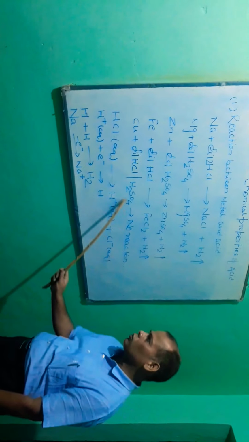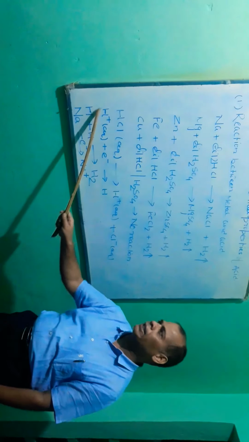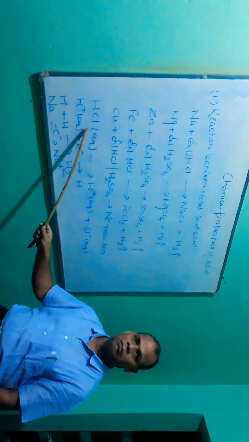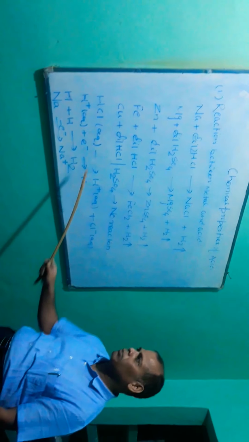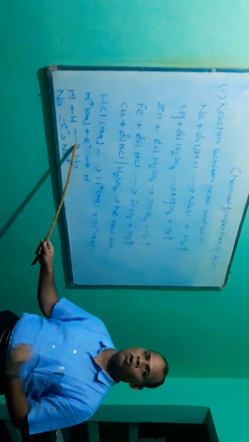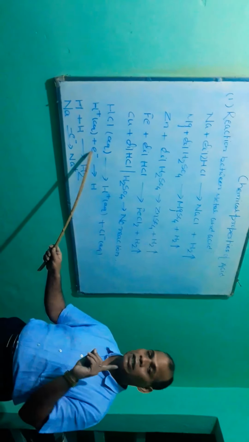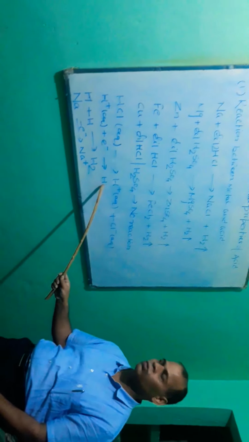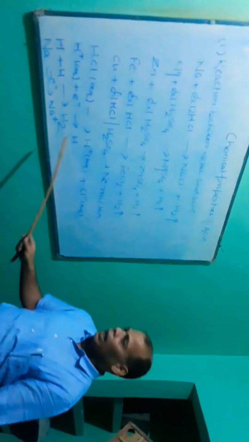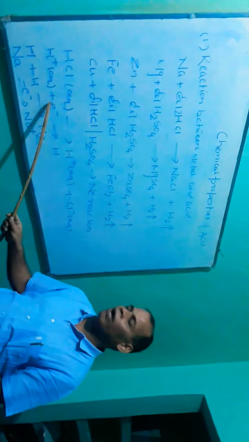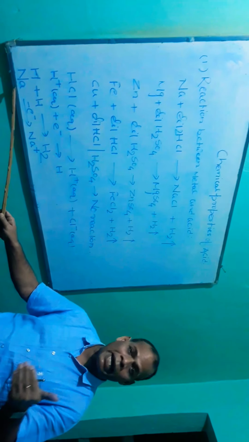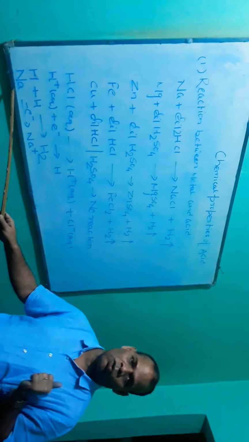Now in order to convert this hydrogen ion into a hydrogen atom, it needs one electron. Only then will the hydrogen ion convert into a hydrogen atom. And this electron is provided by any metal which can lose electrons.